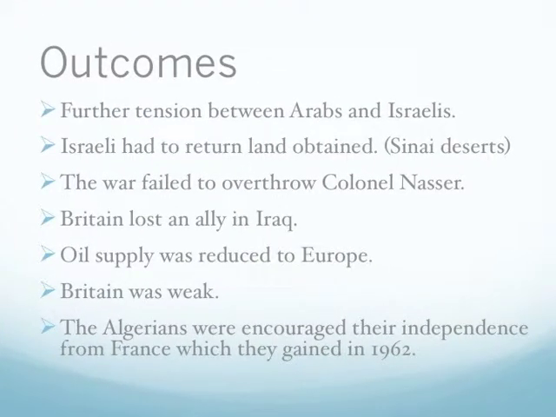The outcomes of the Suez Crisis are: it was demanded that Israel return the Sinai deserts to Egypt. They failed to overthrow Nasser and he was seen as a hero in the Arab world. Britain's action lost them an ally in Iraq when their pro-British leader was killed in 1958. Oil supply was reduced to Europe and rationing was put into place for some time.